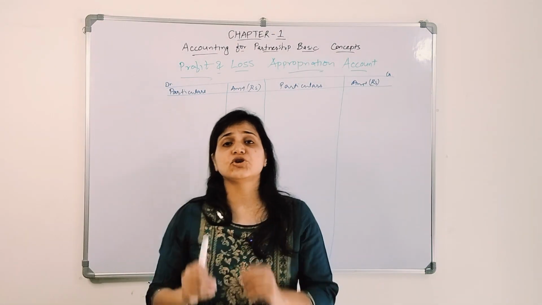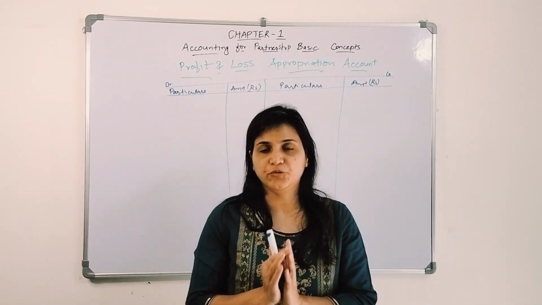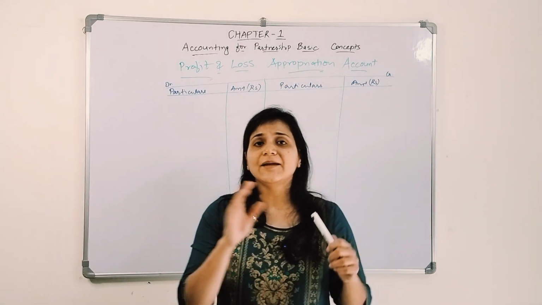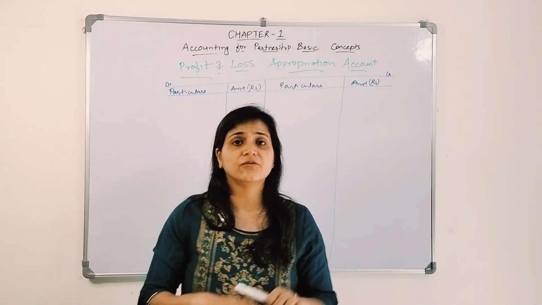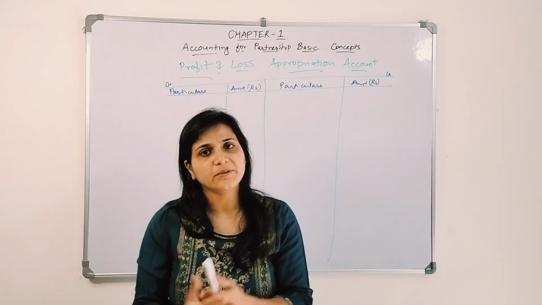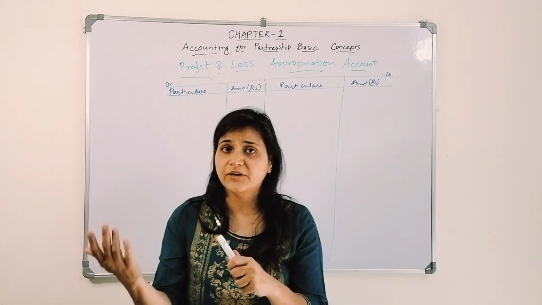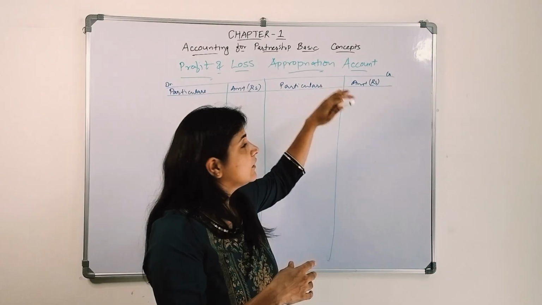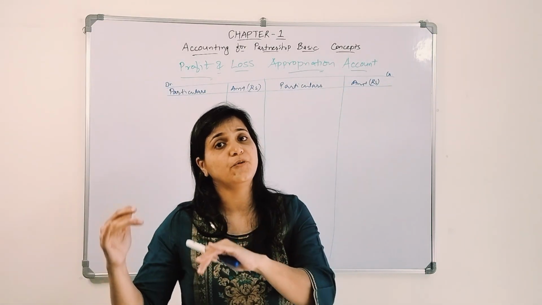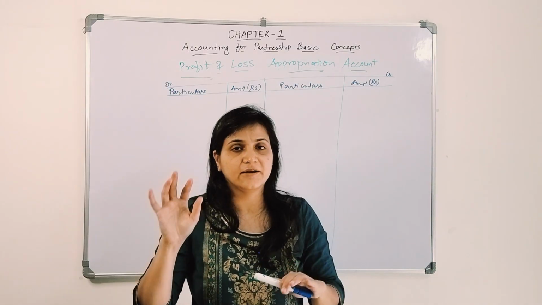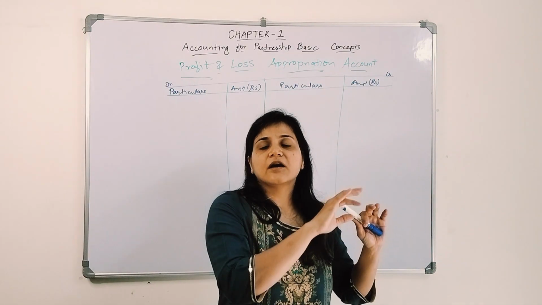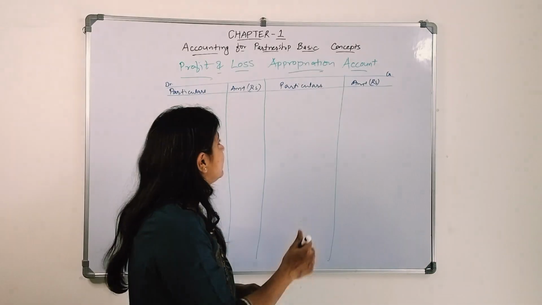Now let's talk about the profit and loss appropriation account. Now the firm has earned a profit, let's say. That profit will go where, where will we transfer it? We will transfer it to the profit and loss account. What will be the journal entry for transferring? Profit and loss account debit to profit and loss appropriation account. There is a credit balance, we need to close it. We will debit profit and loss account to profit and loss appropriation account.